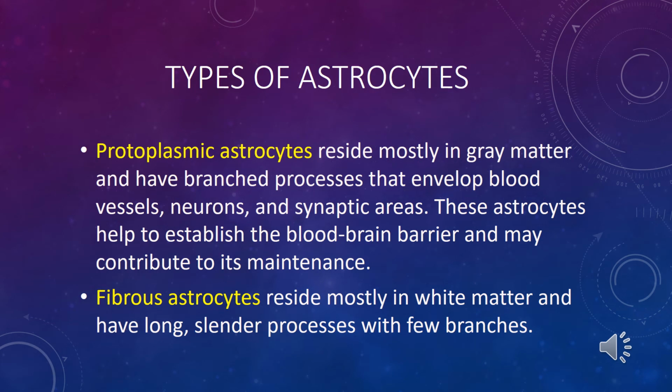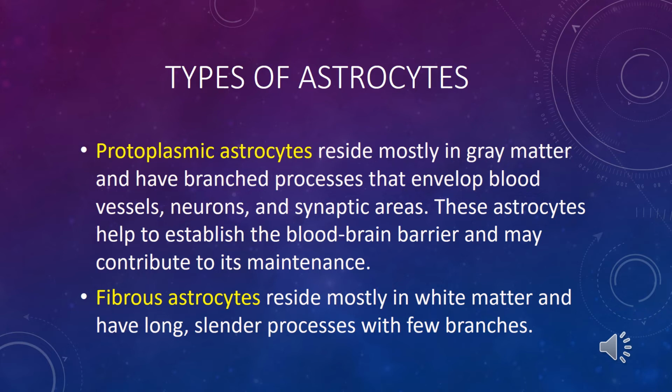Types of astrocytes. Astrocytes subdivide into two main types. Protoplasmic astrocytes lie in gray matter and form a blood-brain barrier between elements of gray matter, between neurons and blood vessels. Fibrous astrocytes are located in white matter.